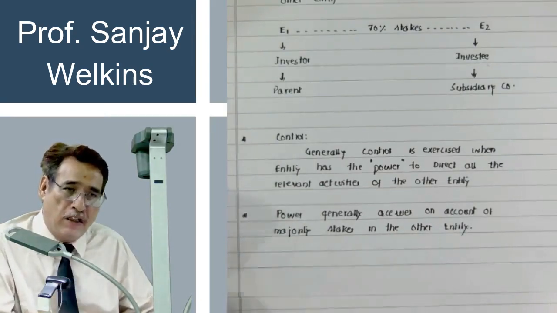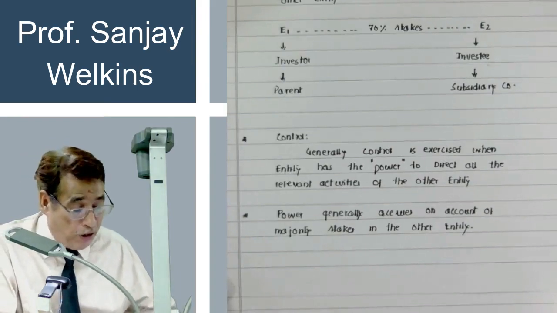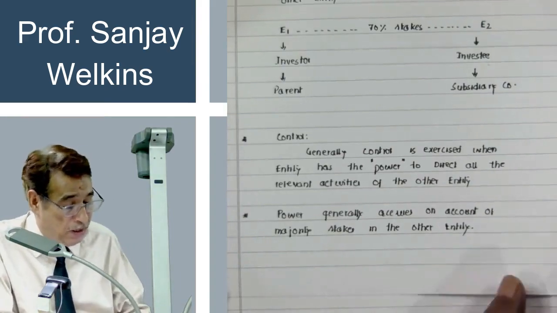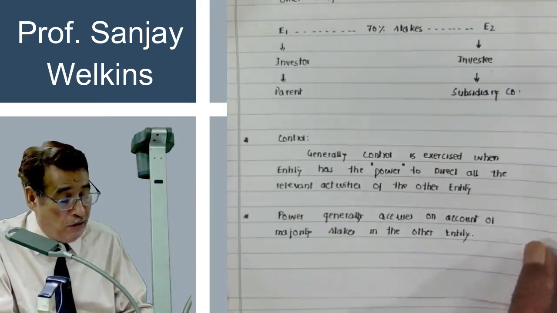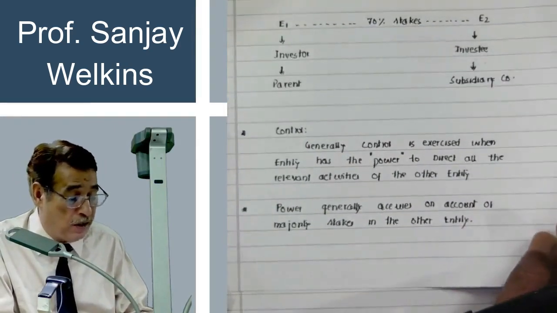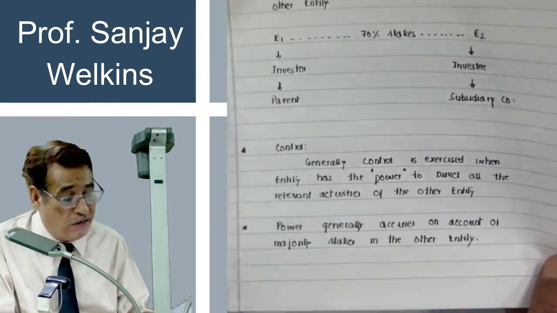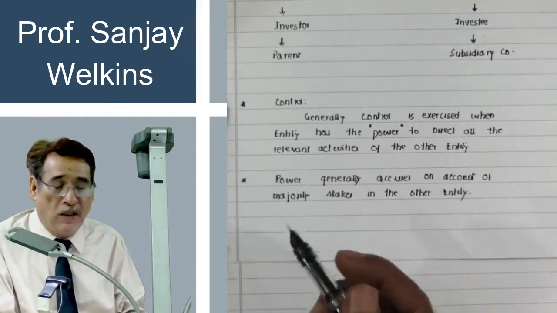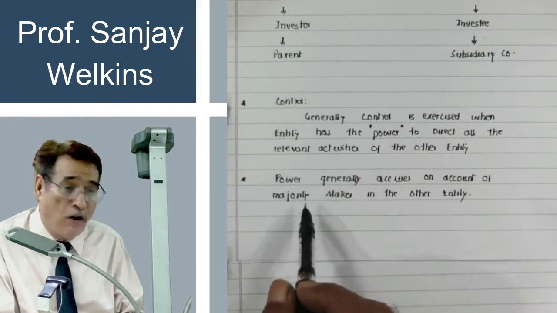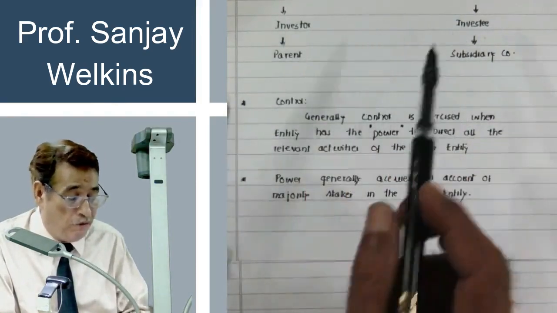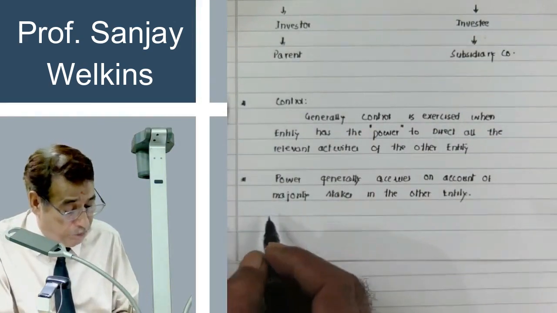Indirectly, it means we get the control because of our investment in the other entity. Correct? As I just told you that E1 has invested in E2 and their stakes are 70%. So quite obviously in this case, power is accruing because of investments in the other entity.